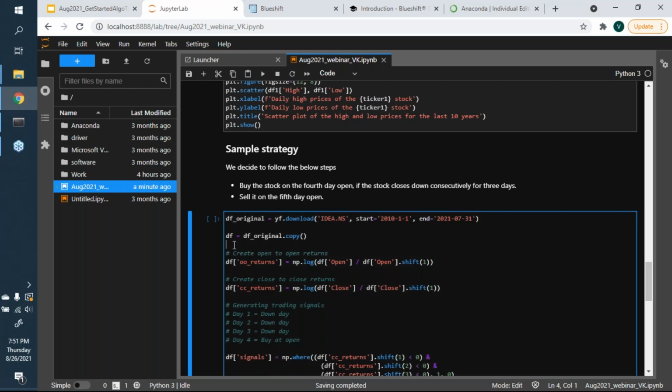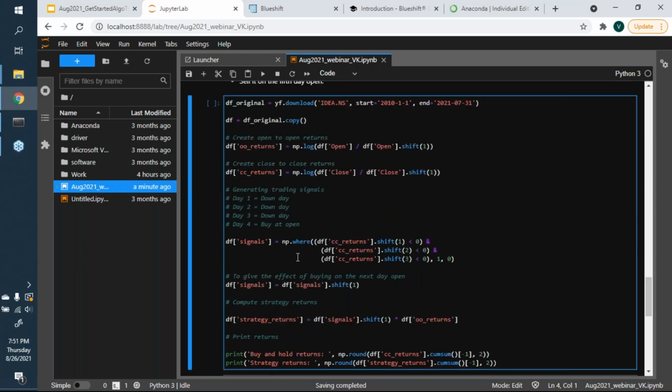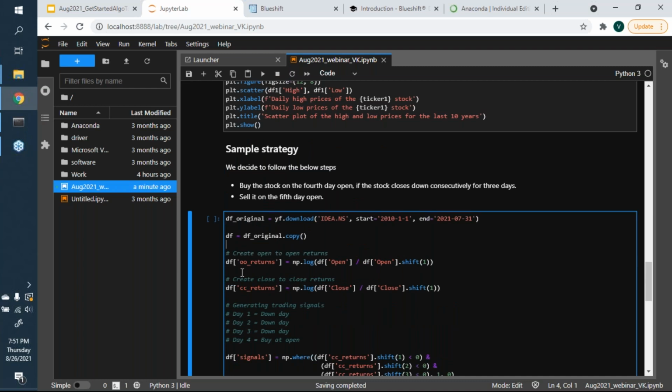And then I create a copy of the data that I download and I work with it, right? So I create open to open returns. So I'm essentially looking at the returns between the open yesterday and the open today. Similarly, I'm creating close to close returns. So I'm looking at the difference between today's close and yesterday's close.